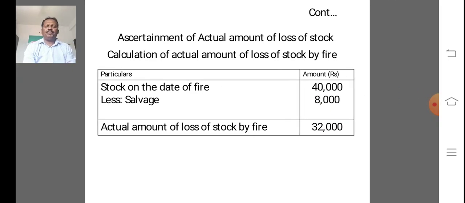And next step, calculate the actual amount of loss of stock. So calculation of actual amount of loss of stock by fire in the following ways. First we take stock on the date of fire, that is 40,000, less salvage in the problem, that is 8,000, and actual amount of loss of stock by fire we got 32,000.